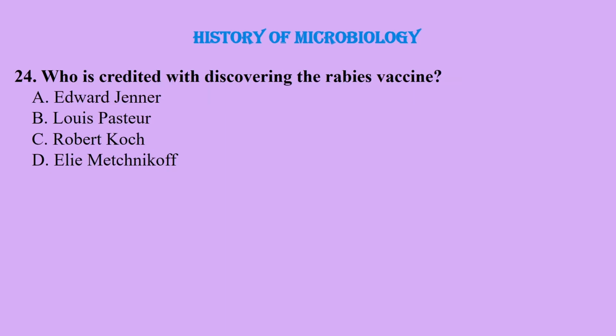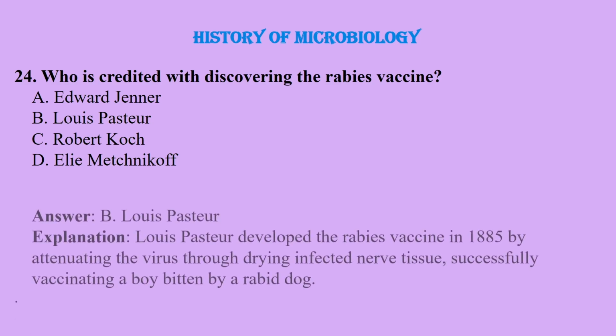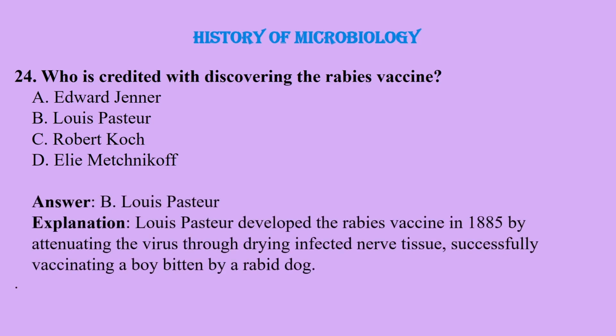Question number 24. Who is credited with discovering the rabies vaccine? Edward Jenner, Louis Pasteur, Robert Koch, or Elie Metchnikoff? And the correct answer is Louis Pasteur.